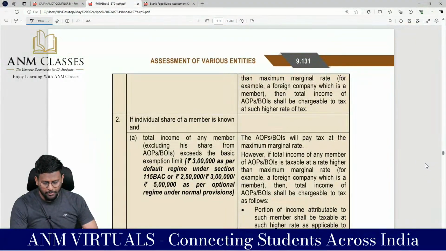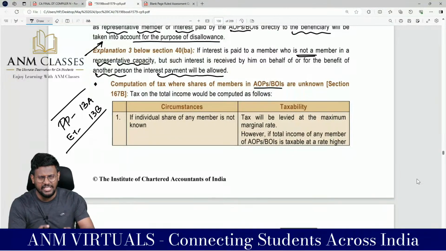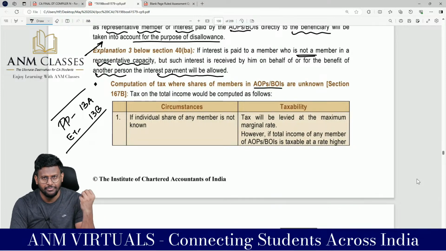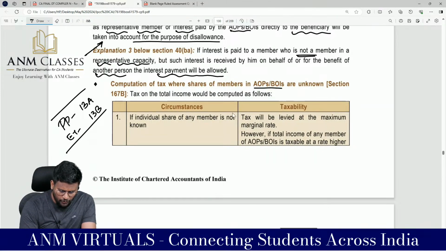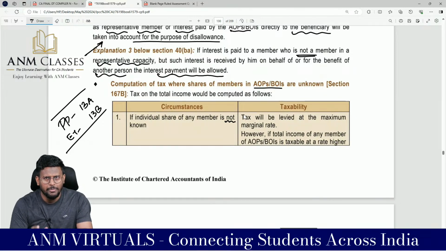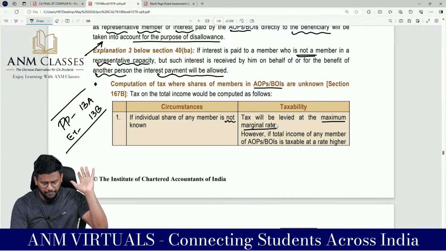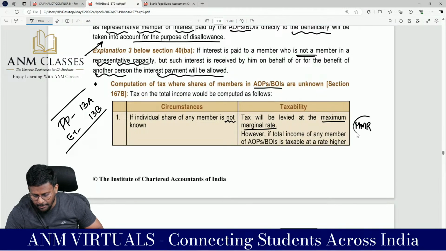This is the main problem with the AOP or BOI, because in an association of persons and body of individuals, there won't even be any instrument like a partnership deed. So if the individual share of a member is not known, I don't know how many members are there, what is the share of each member, what is the agreement between them, then the Income Tax Act is in a big struggle, a big problem how to tax it. So what they are saying is, tax will be levied at MMR, that's it. Because these types of organizations we are not recommending, we are not promoting. So if the member shares are not determinable, the AOP will be taxed at MMR.